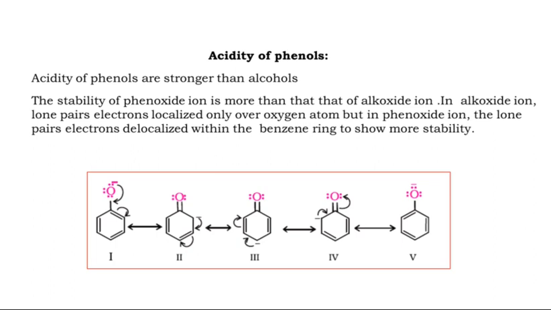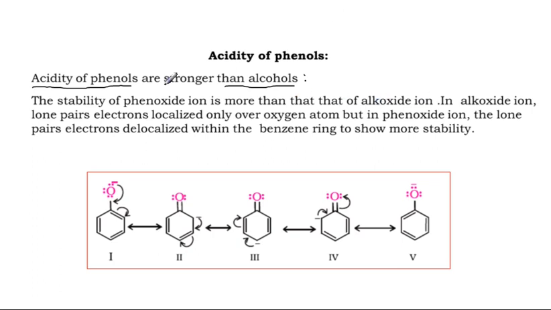Okay, let me discuss. The acidity of phenol is stronger than alcohol. We are going to justify this statement with the help of an elaborate discussion. The stability of phenoxide ion is more than that of alkoxide ion.